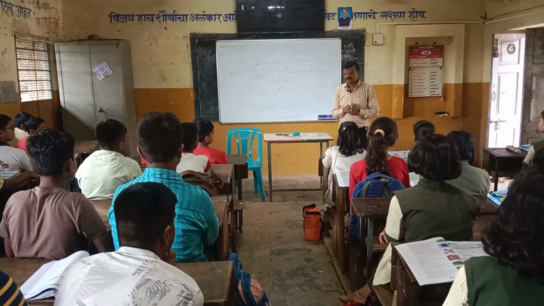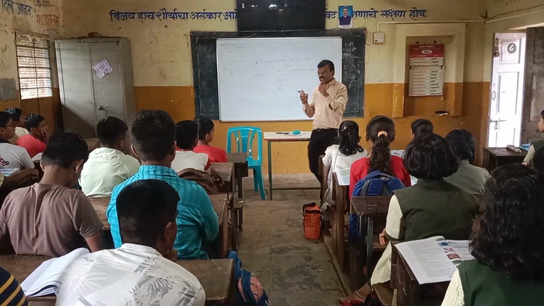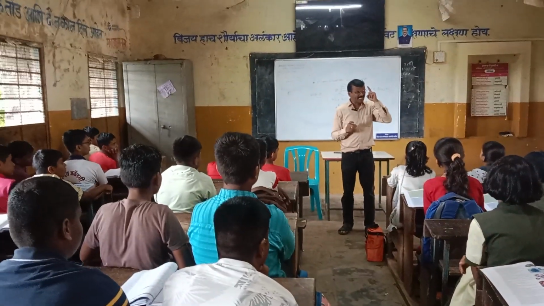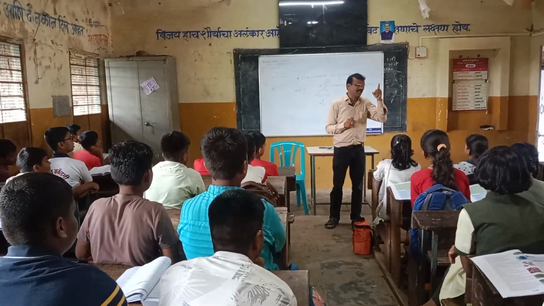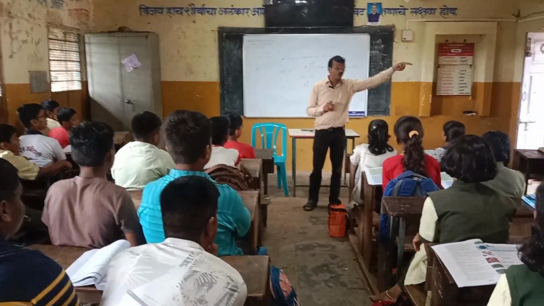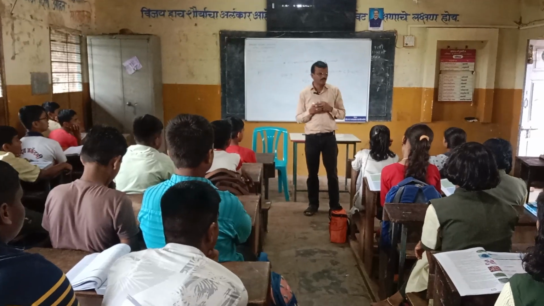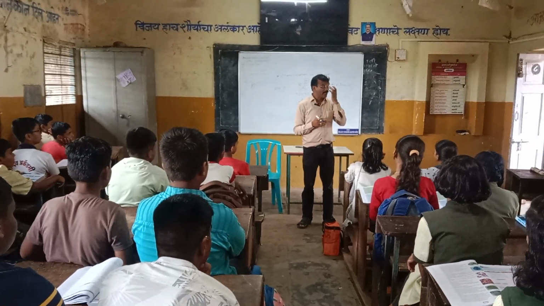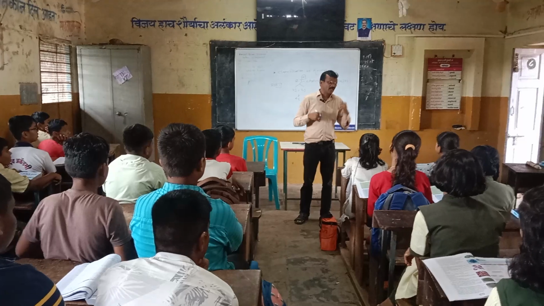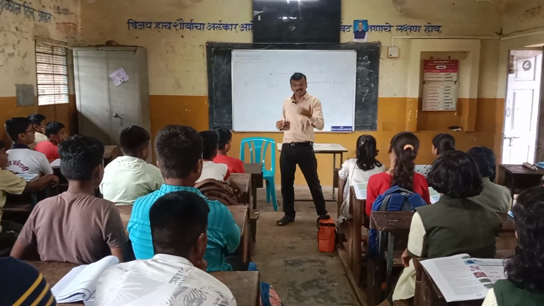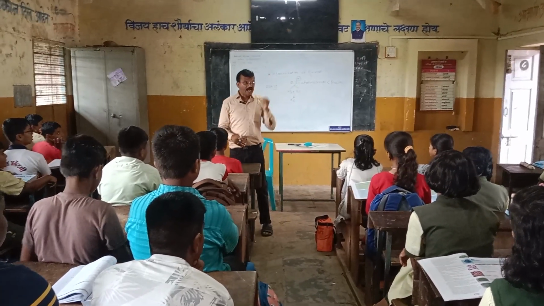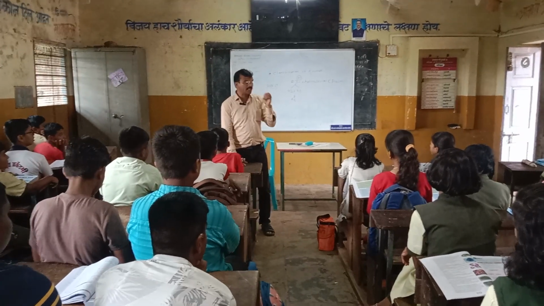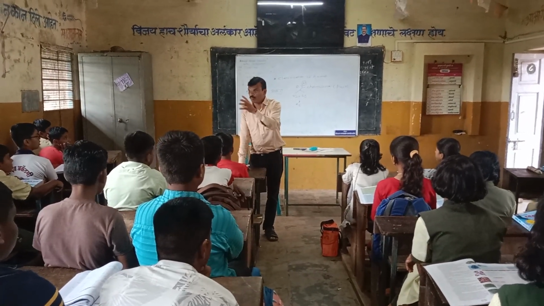Why? Chinese food material contains ajinomoto. It is a very dangerous and poisonous chemical substance. It is mixed in the foodstuffs, and we are always eating that food. It badly affects our stomach and our small intestine, and the small intestine plays an important role in the digestion of food material.